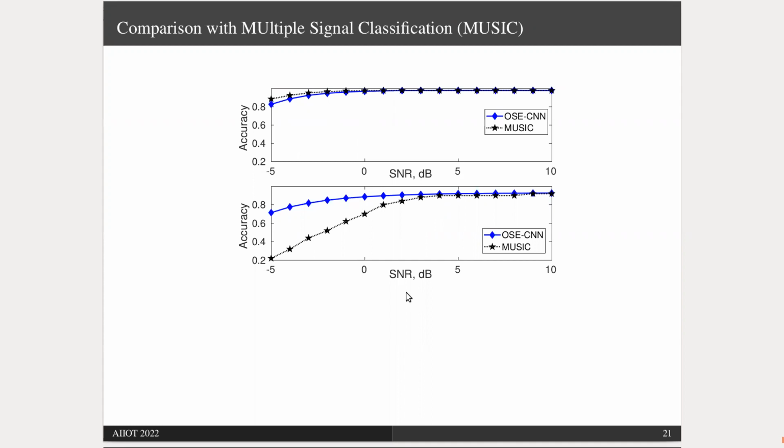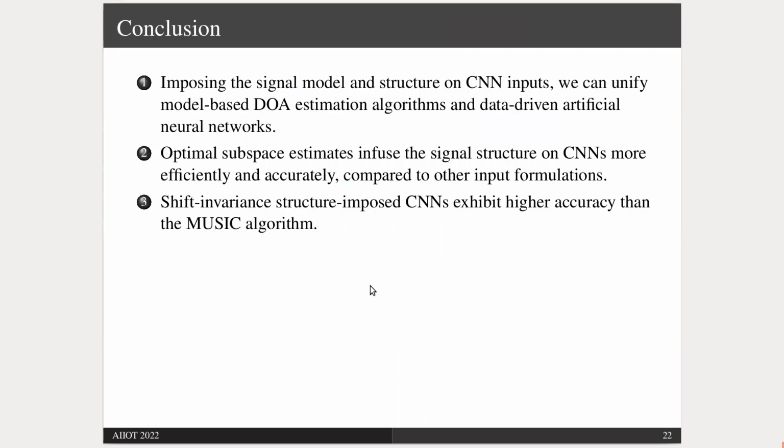In the bottom panel, we are considering a scenario with two sources, and in this case, the accuracy of the CNN trained with optimal subspace estimate is significantly higher. So to conclude, imposing the signal model and structure on CNN inputs, we can unify model-based DOA estimation algorithms and data-driven artificial neural networks. Optimal subspace estimates infuse the signal structure on CNNs more efficiently and accurately compared to other input formulations. Shift invariant structure imposed CNNs exhibit higher accuracy than the MUSIC algorithm.